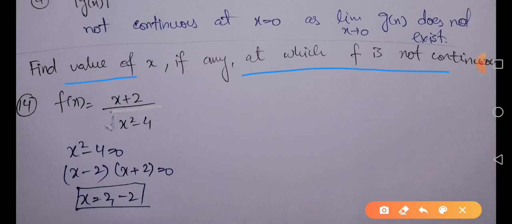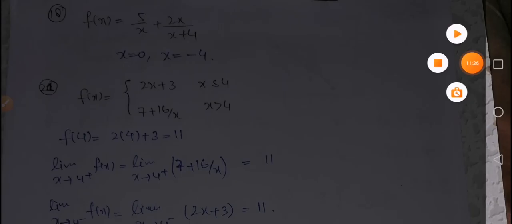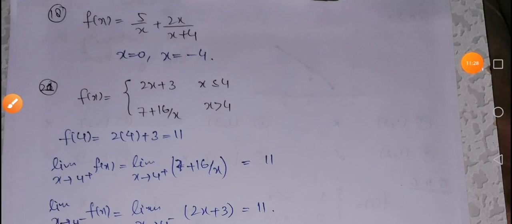Next we have question number 14, and we have to find the value of x at which f is not continuous. We have recently discussed that a rational function will be discontinuous at the point where the denominator is 0. The denominator is x square minus 4 and it is 0 at plus 2 and minus 2. So these are the two values of the variable where the function is going to be discontinuous. Next we have question number 18. We have a rational function and it will be discontinuous at x equal to 0 and x equal to minus 4.